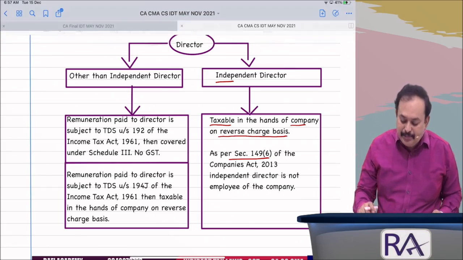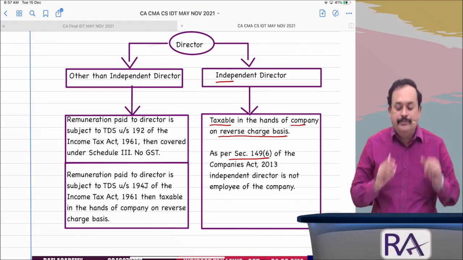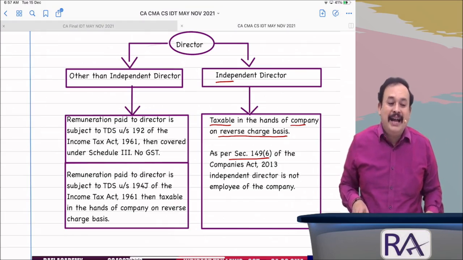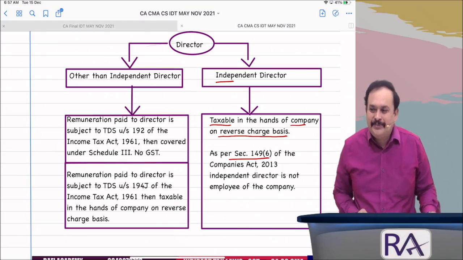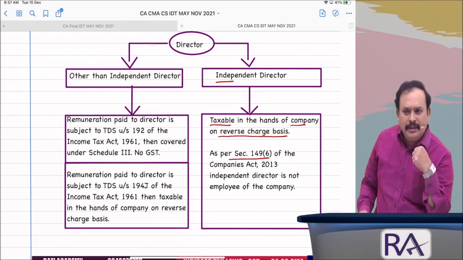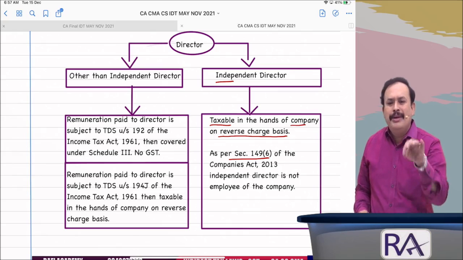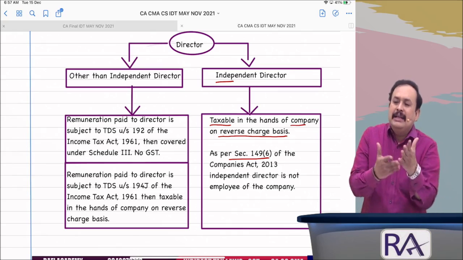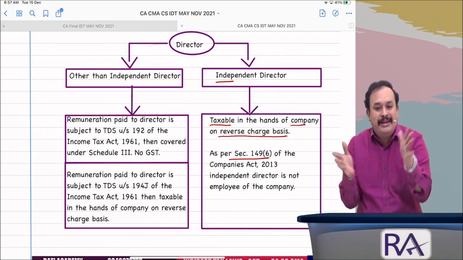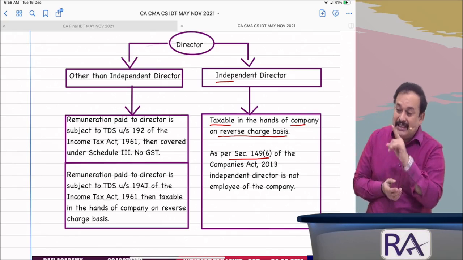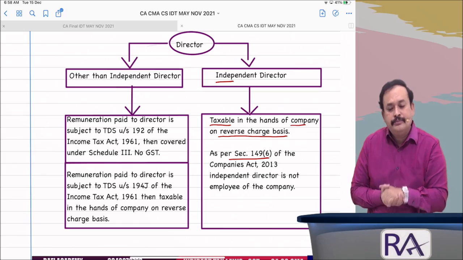If that is the case, on the other hand, if you are other than an independent director, you may be a managing director, a whole-time director, a part-time director, a woman director, or any other director other than an independent director.